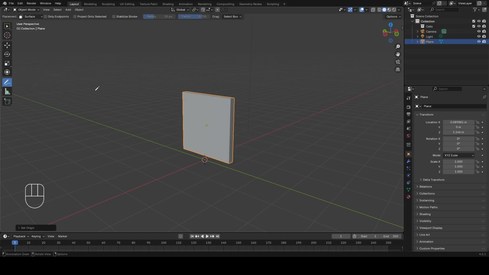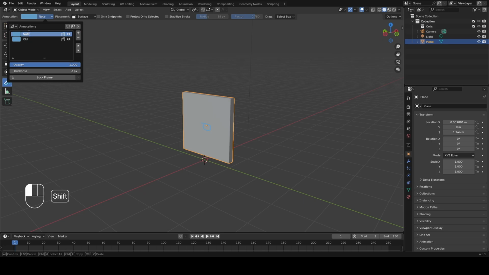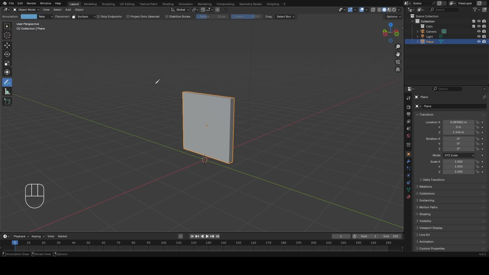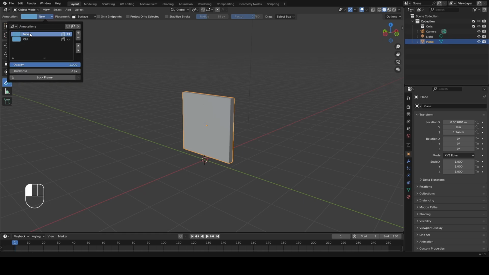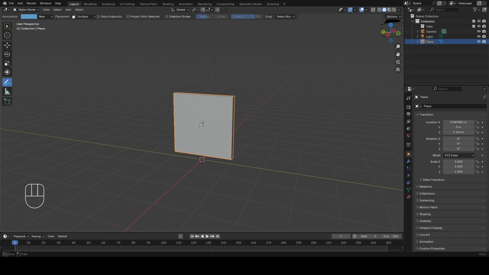Now select the Annotate pencil, and just scribble something on the object. Just a little. Now I will name this scribble as old. I will add a new layer and name it new, and hide the old one. Make sure the new layer is selected. And now I will start drawing something for my cell fracture reference.